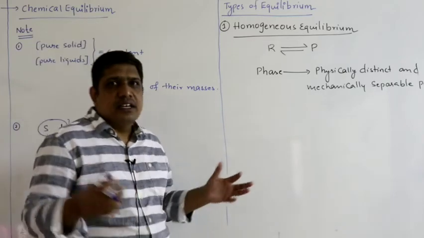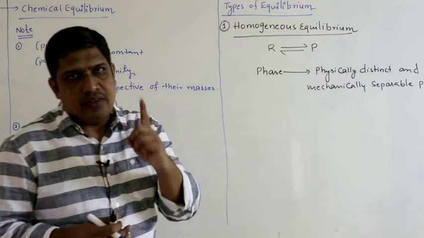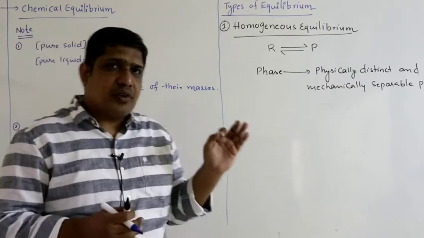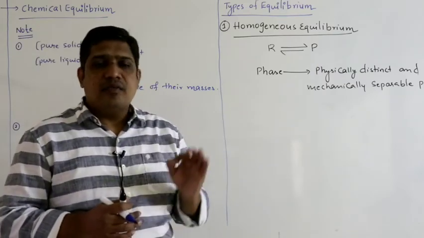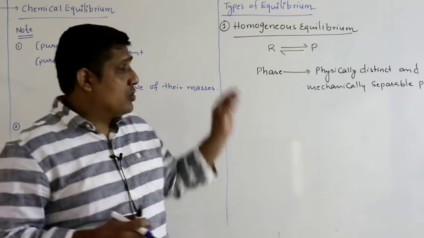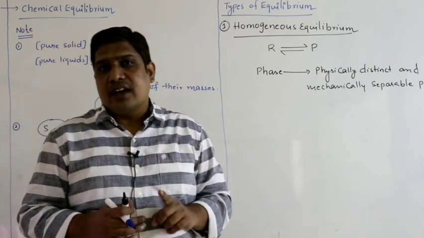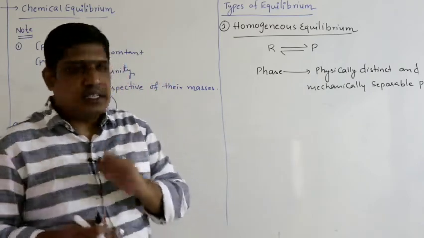Therefore, gases intermix spontaneously and always form only one phase. If all reactants and products are gases, then that equilibrium can be called homogeneous equilibrium because there is only one phase, that is gas phase.